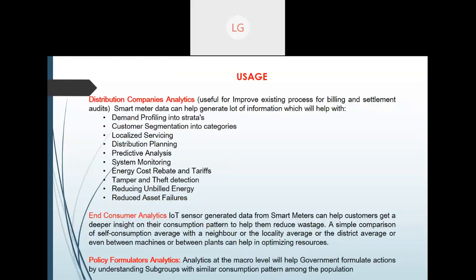There is also no unbilled energy nowadays, so reducing unbilled energy and all these things they have done with the help of smart metering. Even customer analytics, they have reduced the wastage. IoT sensors are going to generate data from these smart meters, which will help customers find out whether there is any kind of wastage or not. And you can tell this even in your local neighborhood. So these kinds of machines are nowadays being used by different organizations.